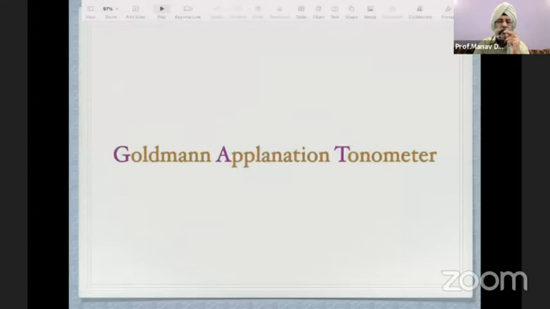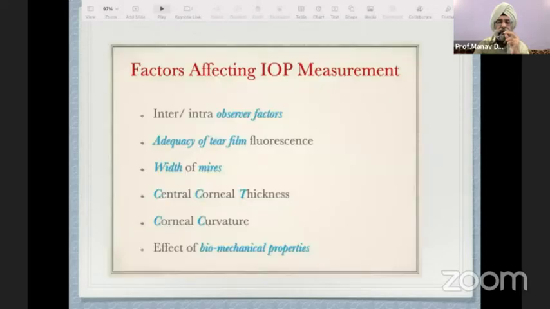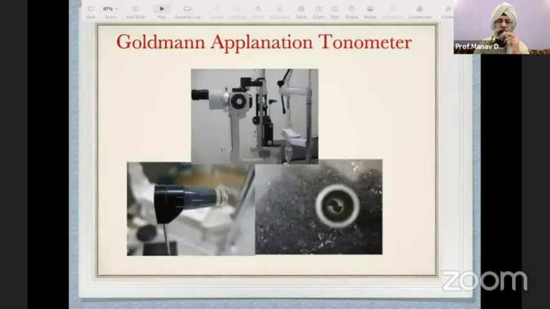Now we'll go to the details of the Goldmann applanation tonometer, which is a subject very close to my heart. There are many factors which affect IOP measurement by this tool. There are inter and intra-observer variations. Adequacy of tear film is required. The width of the mires has to be considered. Central corneal thickness, corneal curvature, and biomechanical properties I have already mentioned.